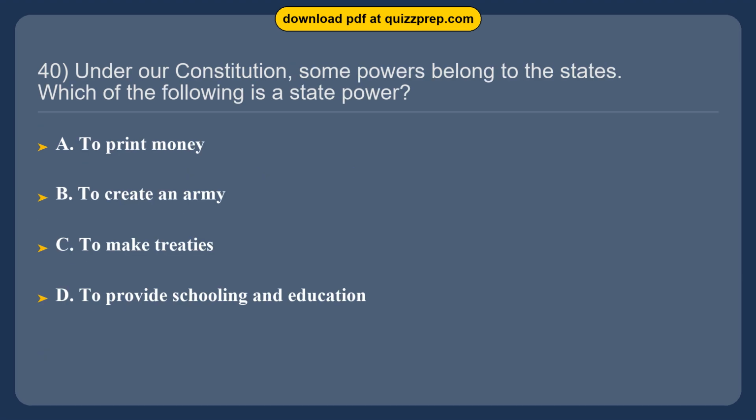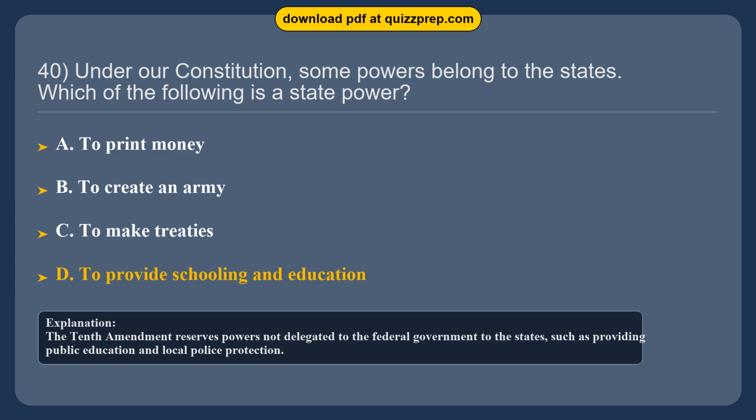Question 40. Under our Constitution, some powers belong to the states. Which of the following is a state power? Option A. To print money. Option B. To create an army. Option C. To make treaties. Option D. To provide schooling and education. The correct answer is option D, to provide schooling and education. The 10th Amendment reserves powers not delegated to the federal government to the states, such as providing public education and local police protection.